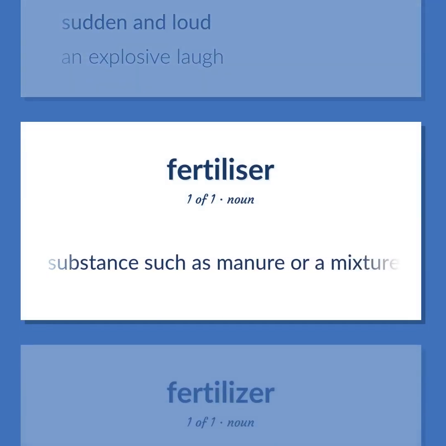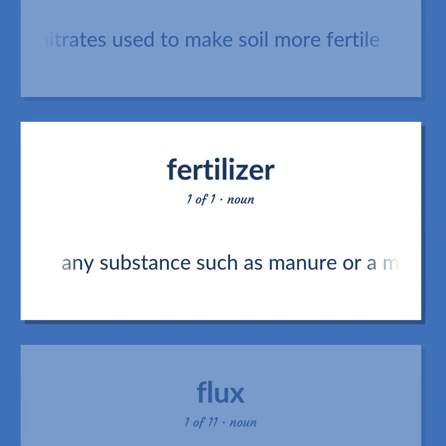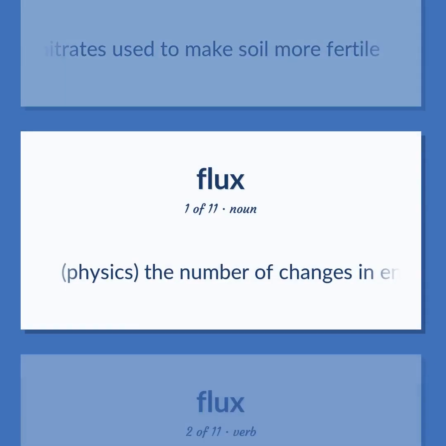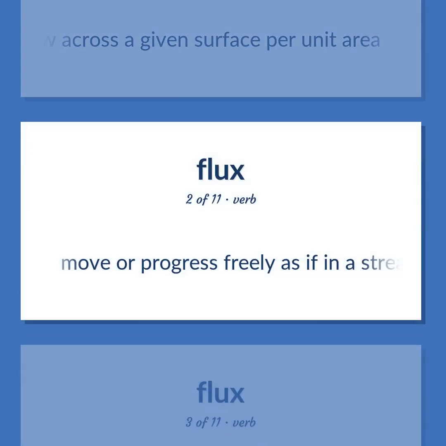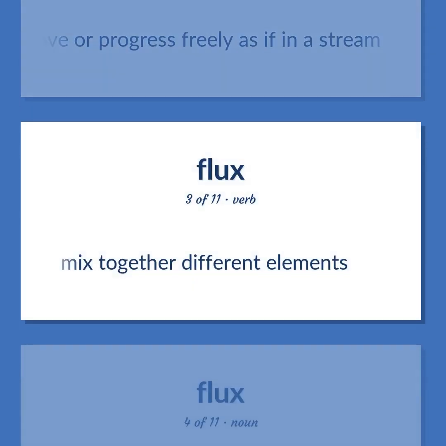Any substance such as manure or a mixture of nitrates used to make soil more fertile. Physics. The number of changes in energy flow across a given surface per unit area. Move or progress freely as if in a stream. Mix together different elements.